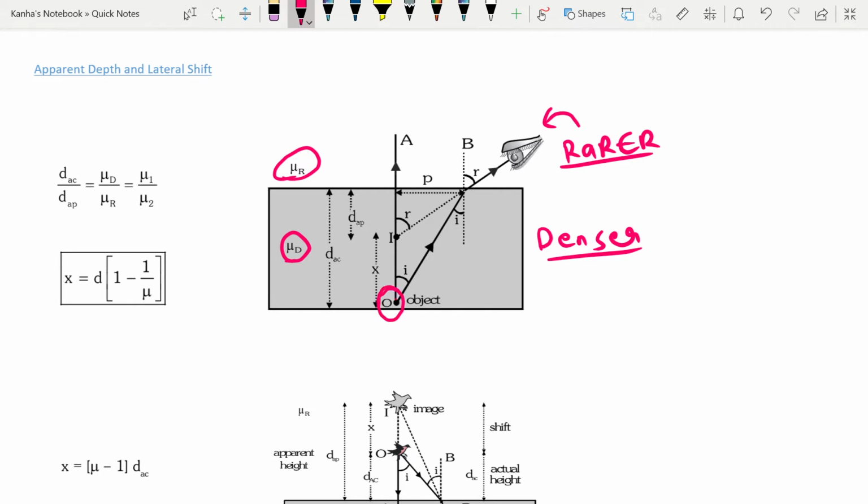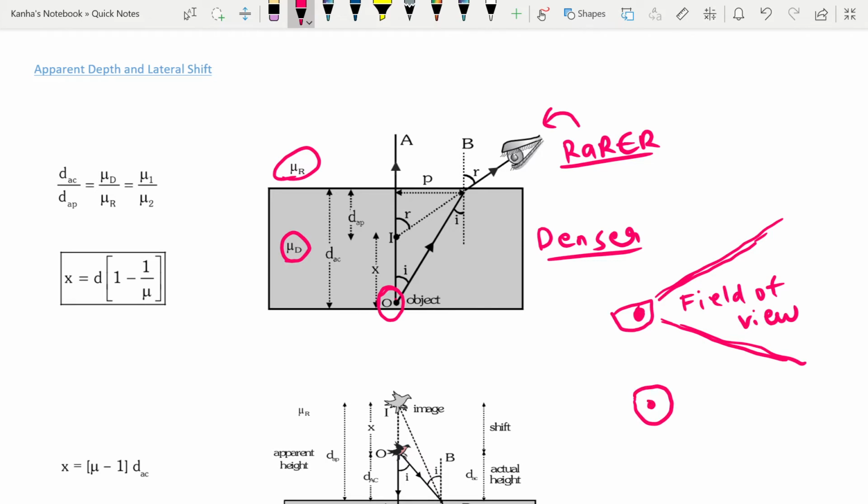Now, how do you actually see something? If this is my eye, then the region that I can see is known as the field of view. I cannot see beyond a certain range of angles. If I want to see a certain object, the ray of light from that object should reach my eye. As soon as the ray reaches, my eye figures out that the object is placed at this position.